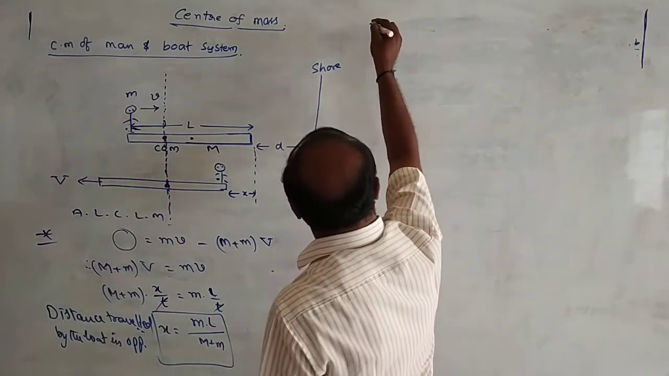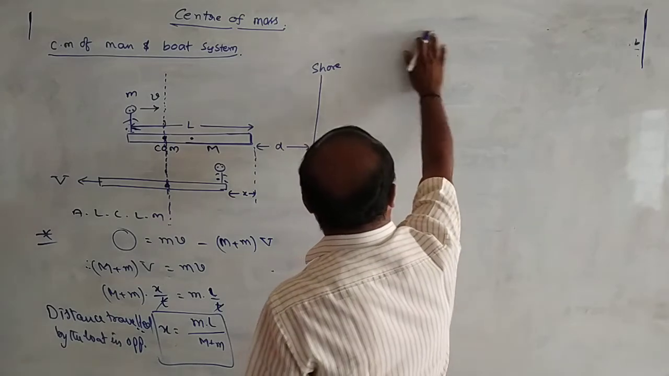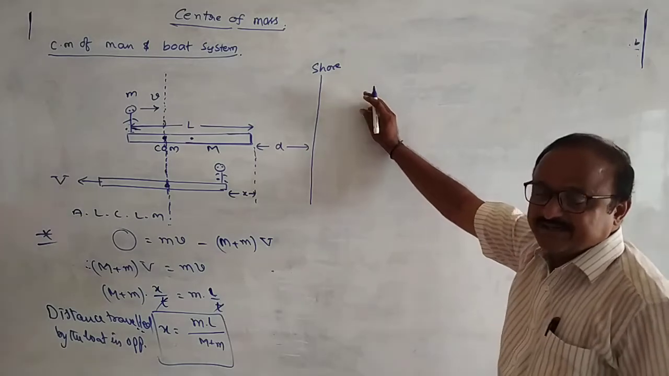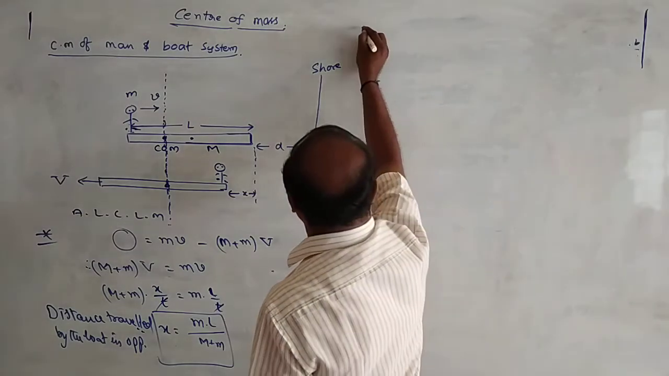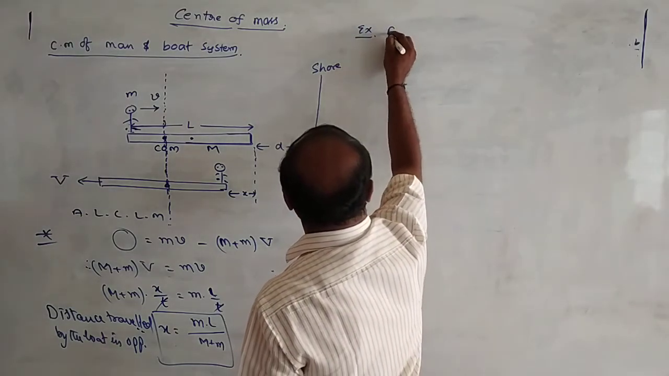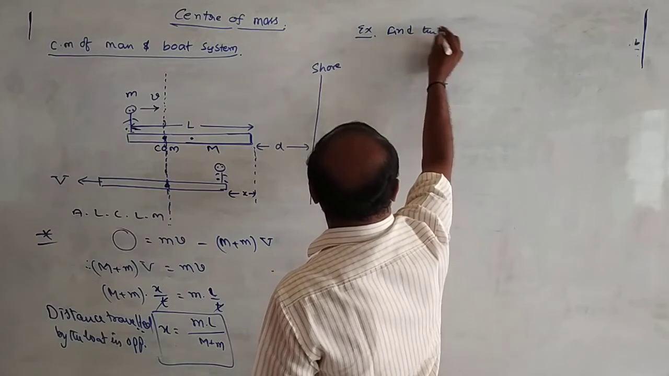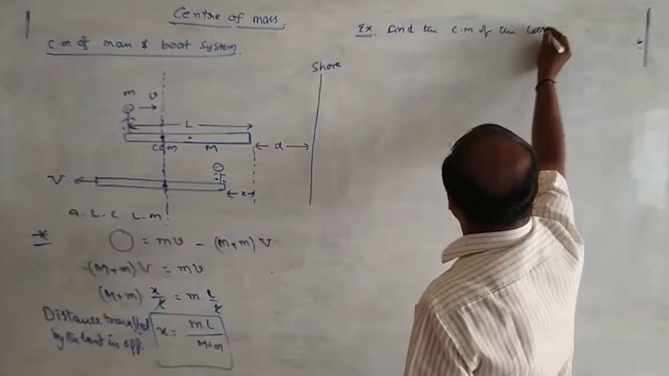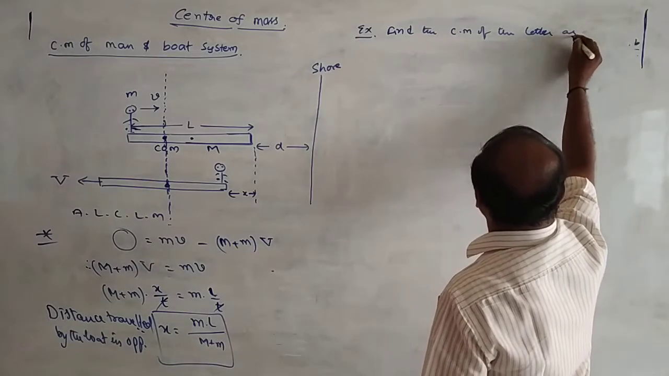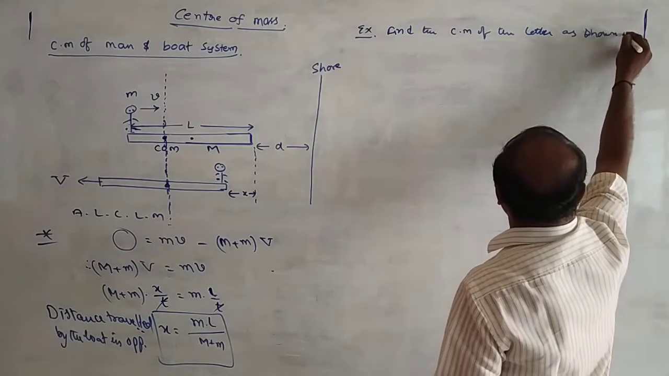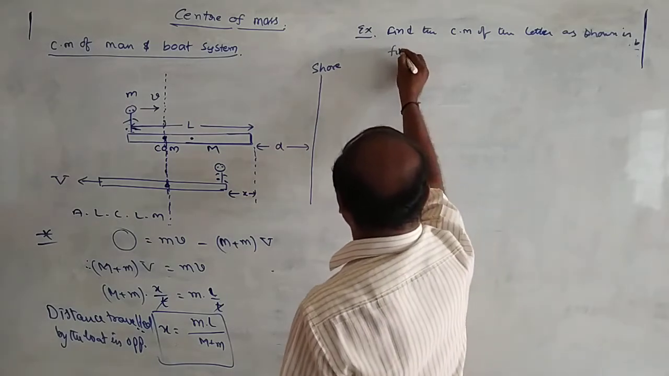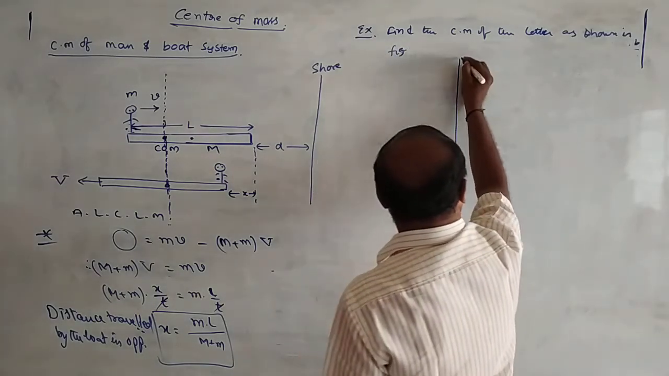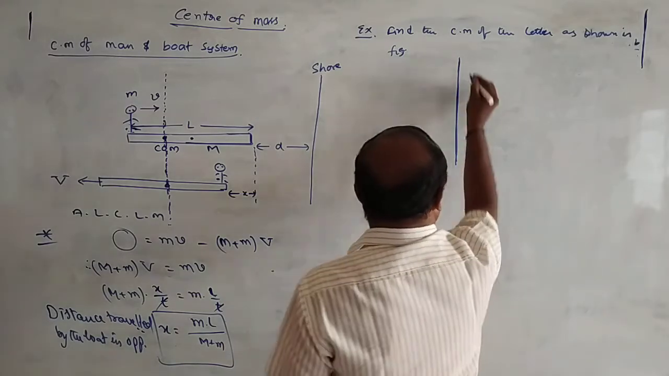Next one, method of locating the center of mass by symmetric method. And there are a set of problems. Example: find the center of mass of the letter as shown in figure. As shown in figure, they will give it like this. Suppose it is the letter F.